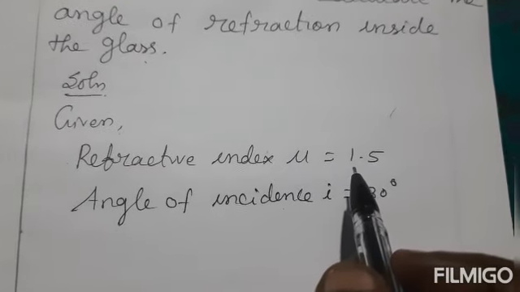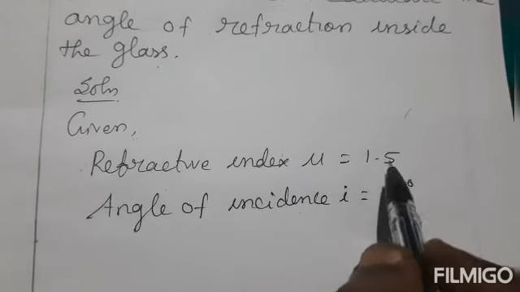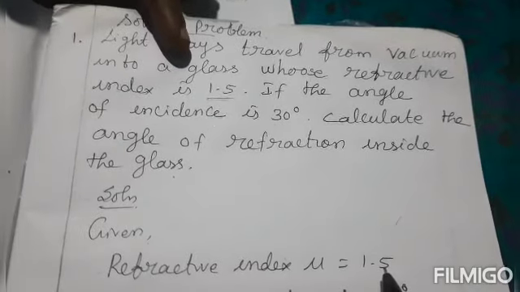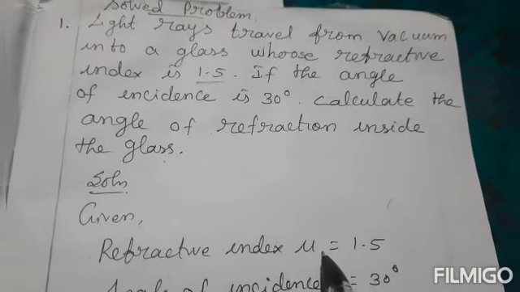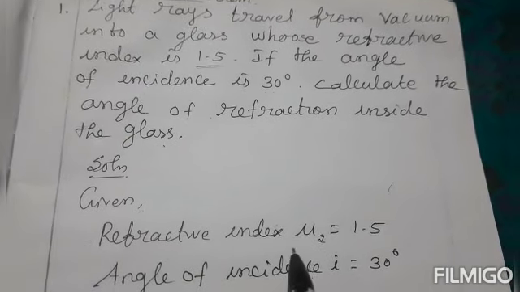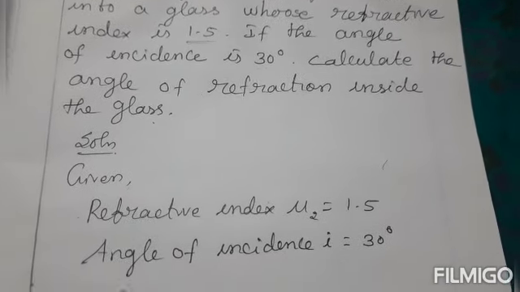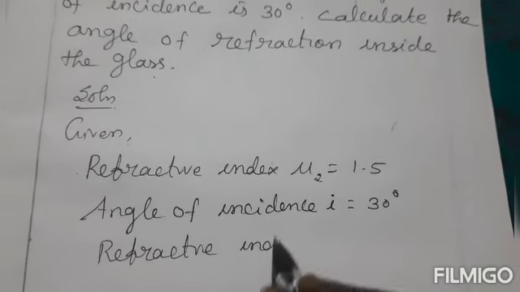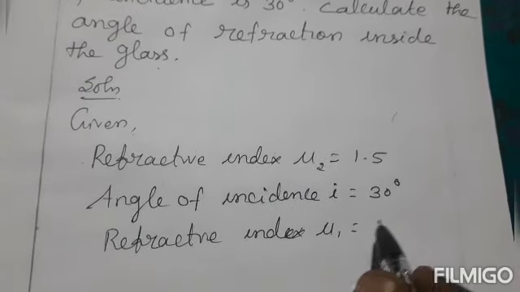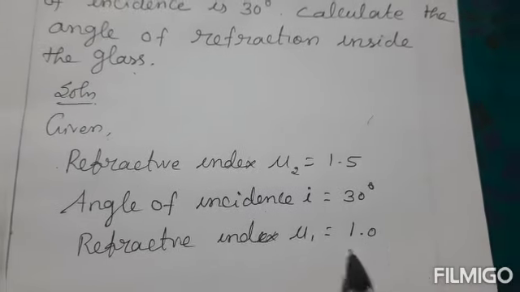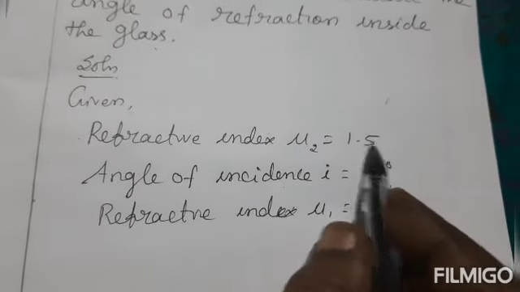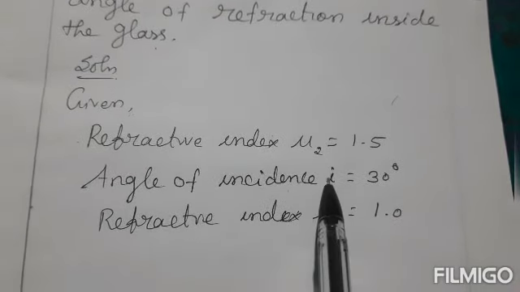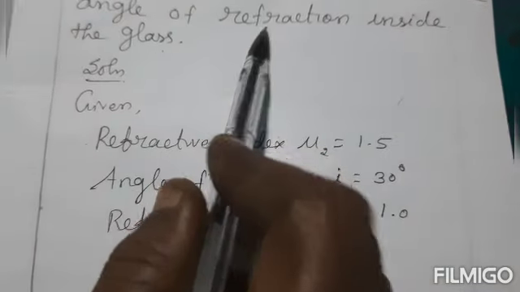Here mu2 value is given as 1.5. Light rays travel from vacuum to glass. Glass is given here, so you write mu2 for it. mu1 is not given, so you should take it as 1. Refractive index mu1 equal to 1.0. So mu1, mu2 and i are given. What you have to find is R only.